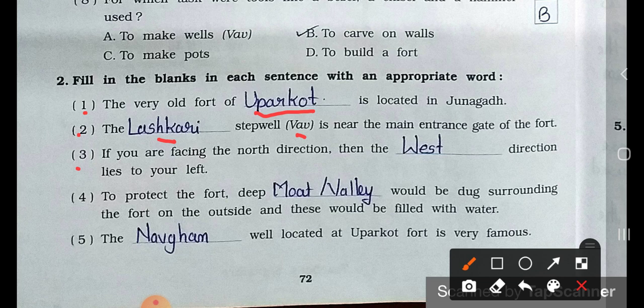Number 3. If you are facing the north direction, then the blank direction lies on your left. Answer is west. Number 4. To protect the fort, deep blanks would be dug surrounding the fort on the outside, and they would be filled with water. Answer is moat. Number 5. The blank well located at Uppercote Fort is very famous. Answer is Naughan.